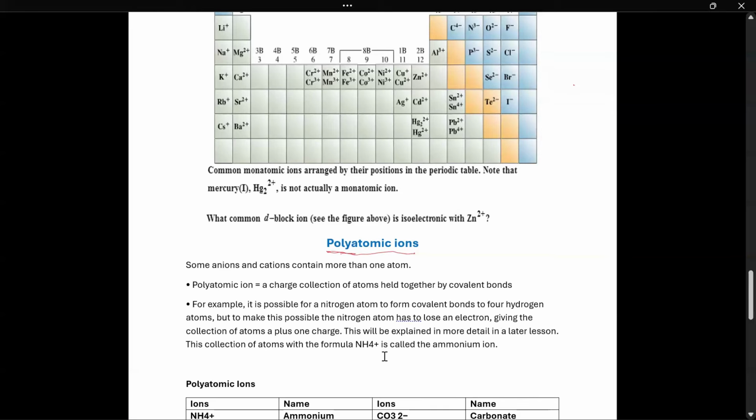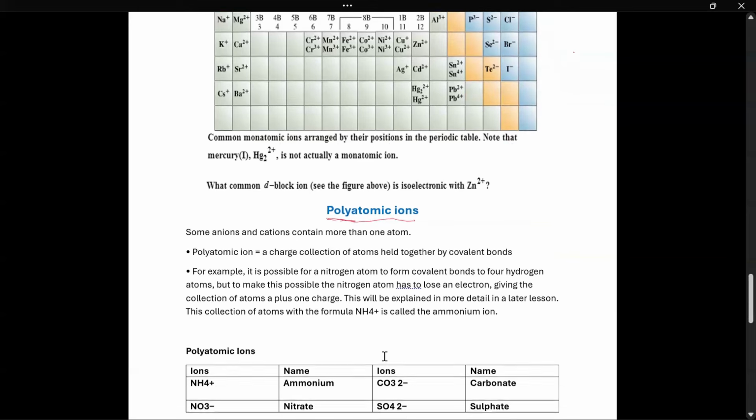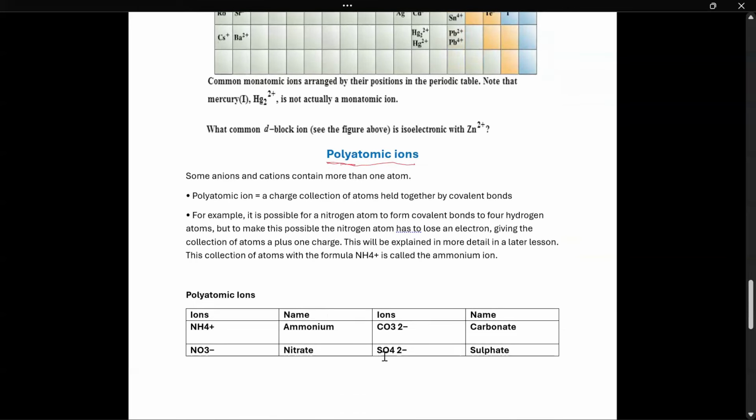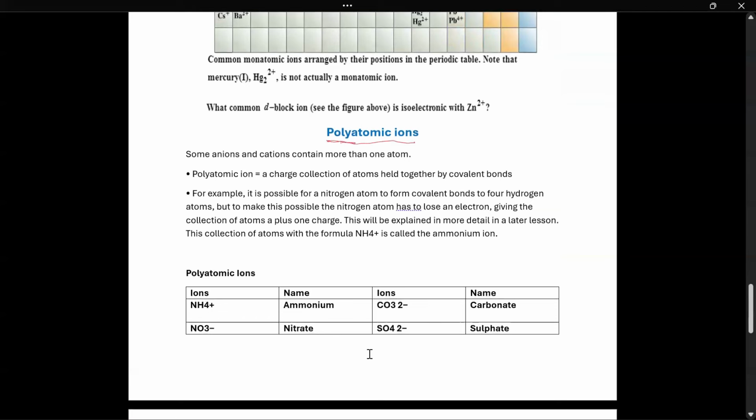Let me give you some examples of polyatomic ions. Remember, there are more than this list. You can go to any search engine, Google, and type in polyatomic ions chart, and you can download it, print it, and keep it with you all the time, like you keep the periodic table, so that you can use it in every lecture, in every lesson, in every test.